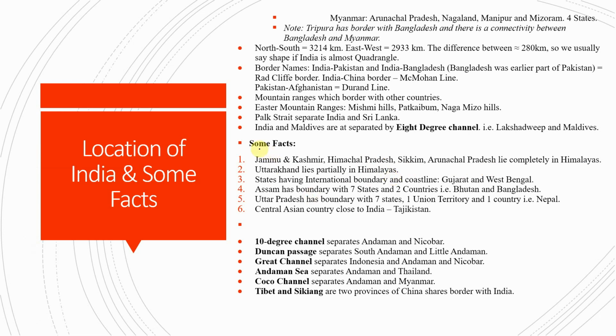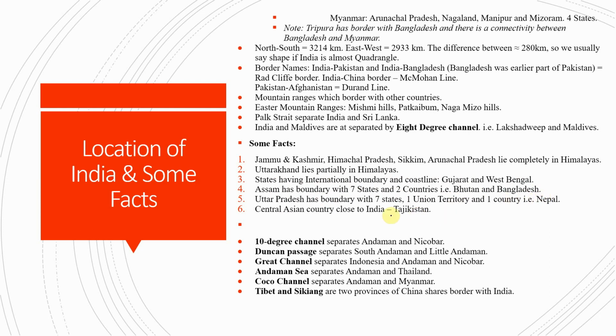The states having an international border and coastline are Gujarat and West Bengal. And Assam has a boundary with 7 states and 2 countries, Bhutan and Bangladesh. And Uttar Pradesh has a boundary with 7 states and 1 union territory and 1 country, that is Nepal.